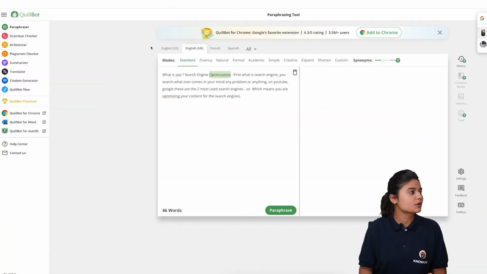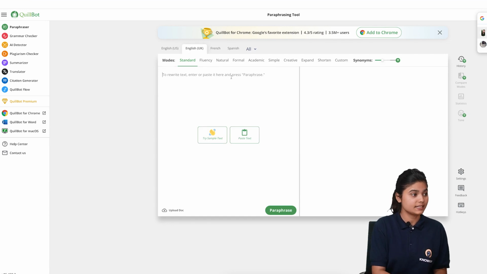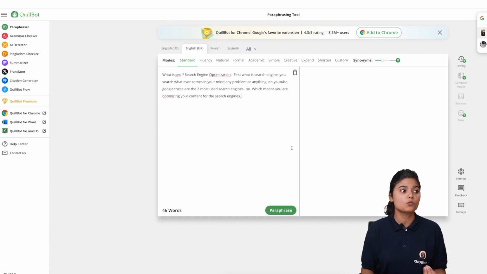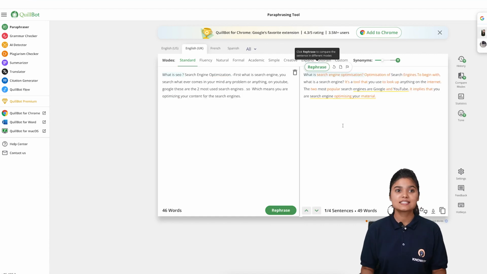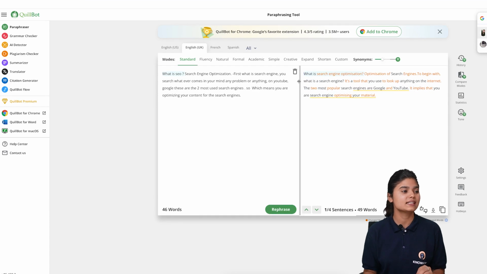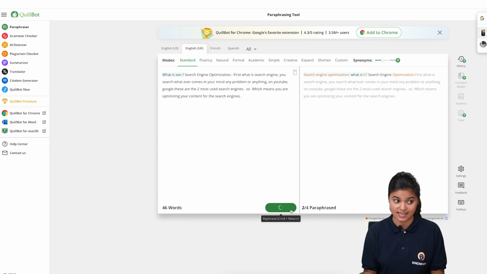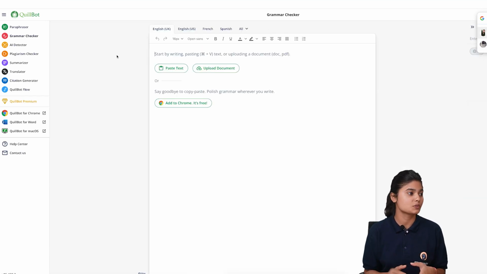So I've come here on Quillbot, and it can paraphrase your sentences. Here I have my text. Now let's see what it provides if we click on paraphrase. As you can see, it has rephrased the sentences which I have given to this tool, and it has given its own version. Now we can rephrase it again. You can do other things as well with this tool.